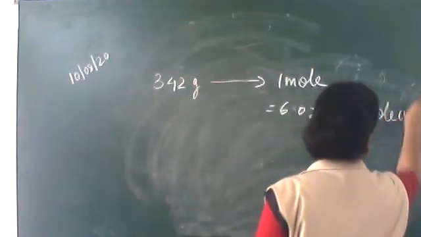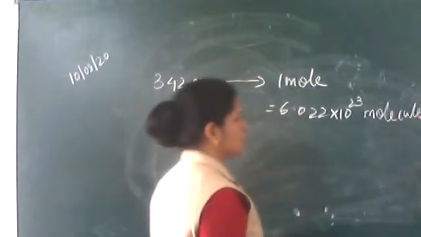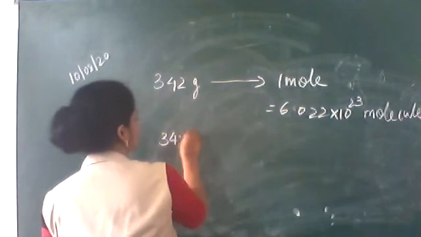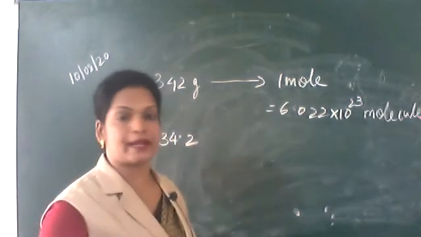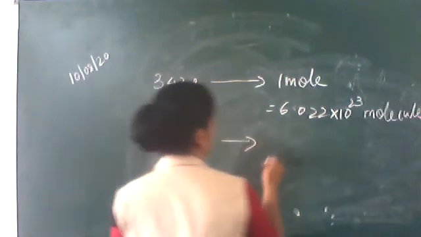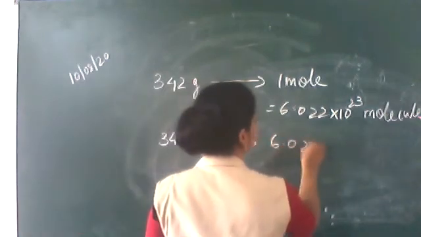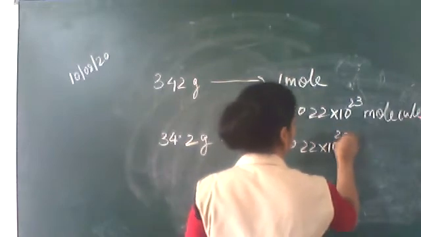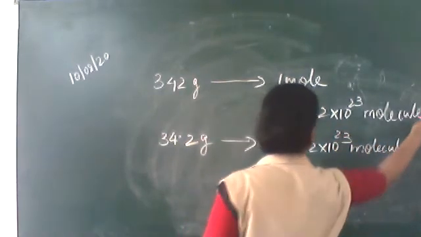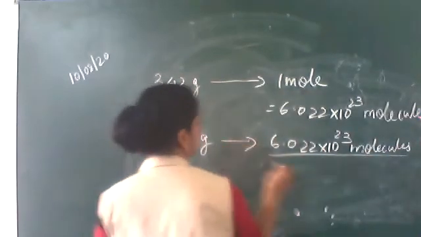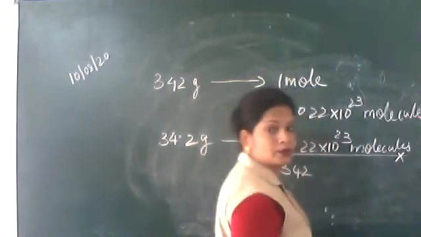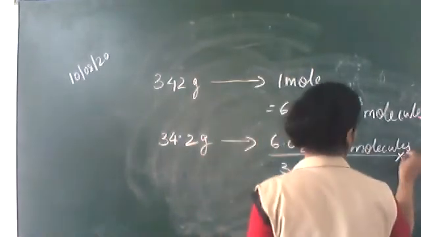For a compound, we write molecules. Now, they have asked only for 34.2 grams. So if 342 grams gives 6.022 into 10 to the power 23 molecules, then 34.2 grams will give 6.022 into 10 to the power 23 molecules divided by 342, into 34.2.